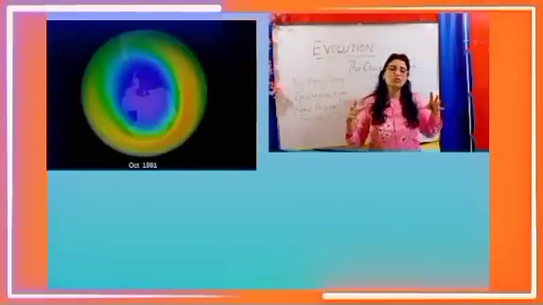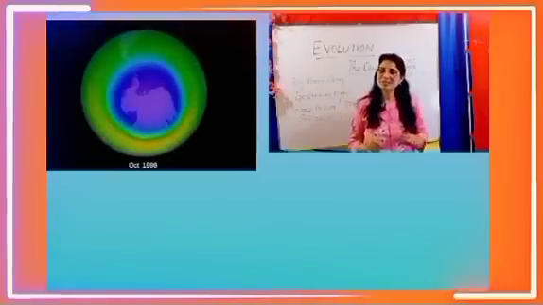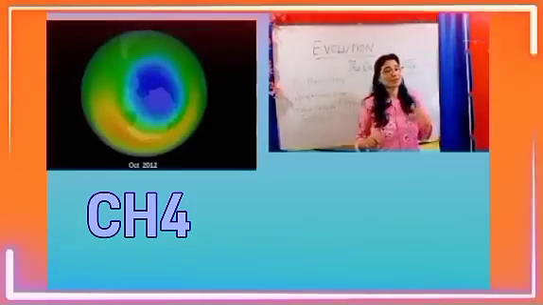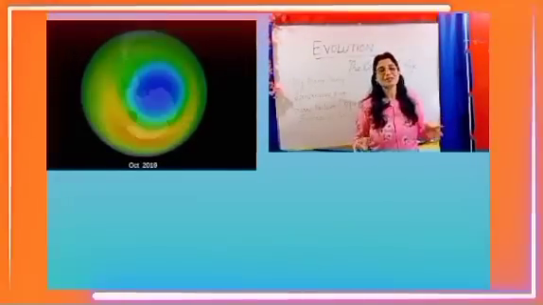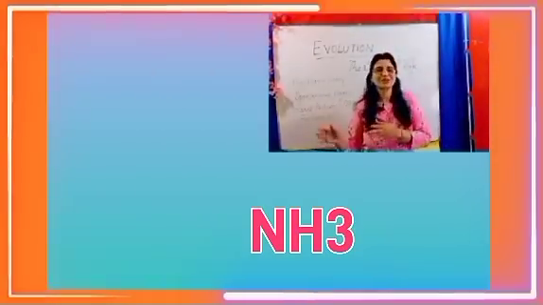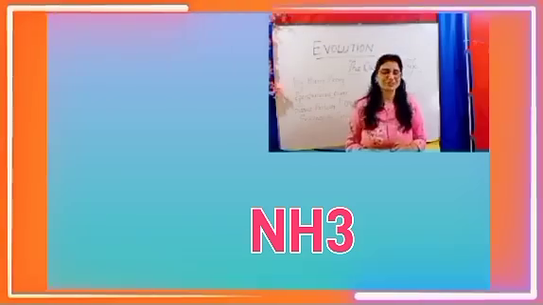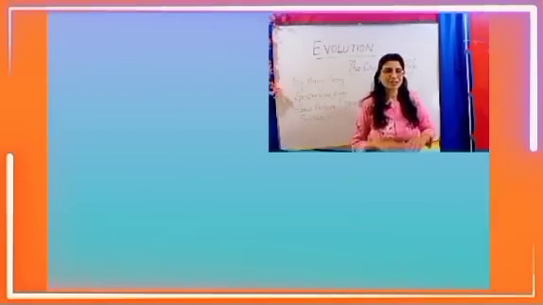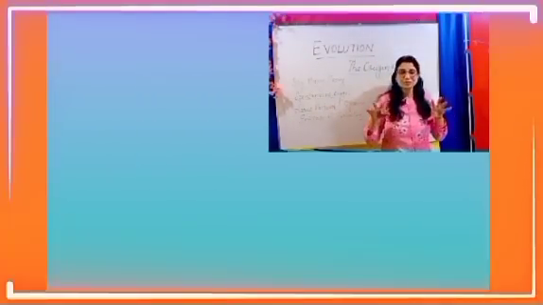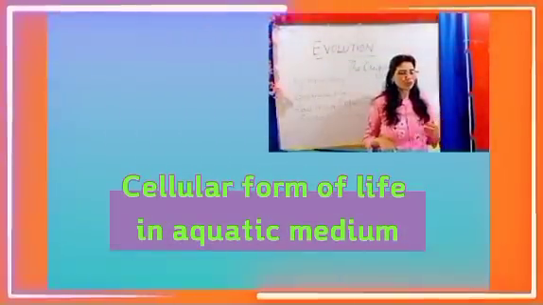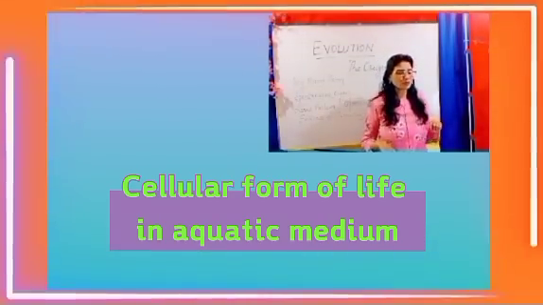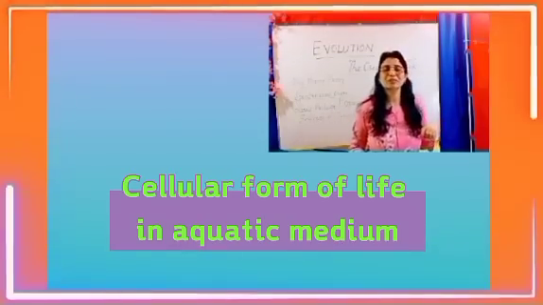At that time, it was more of methane present in the atmosphere, and maybe ammonia, and that's what has yielded this story of evolution to proceed further, which was preceded by chemical evolution. And then came other concepts we started believing in, that is the cellular form of life, probably the single cell, which originates in the water medium.